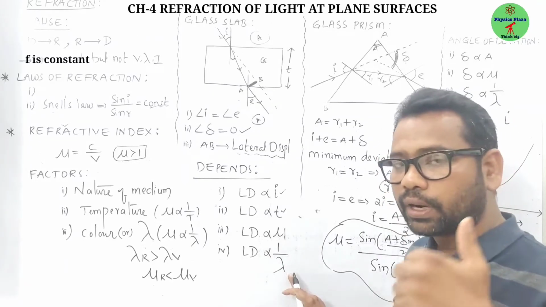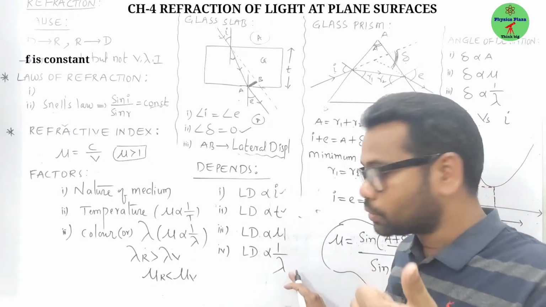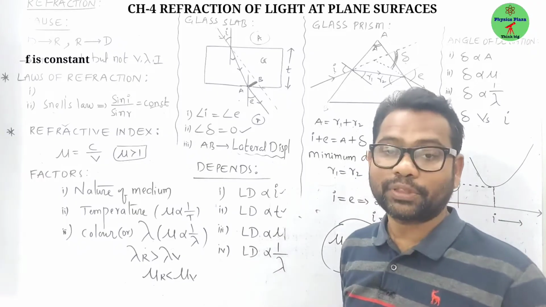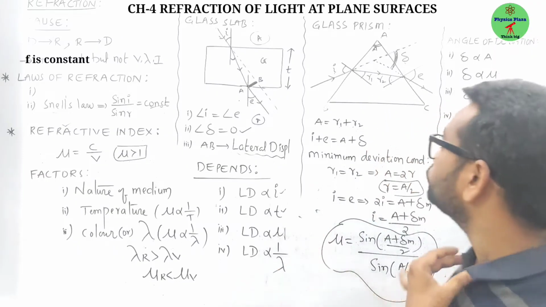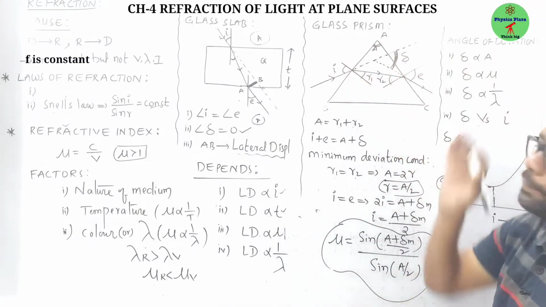Which means what? For a red color, wavelength is more. So lateral displacement is the least. That is how we have to understand. Now, children, refraction through a glass slab.